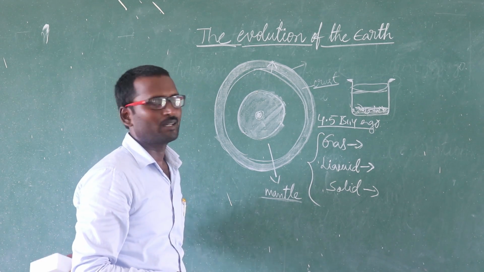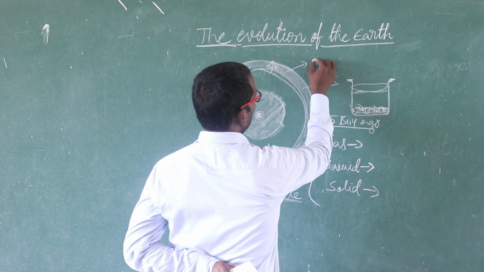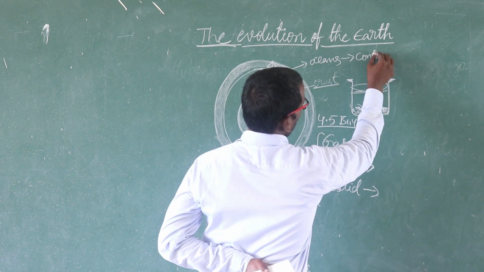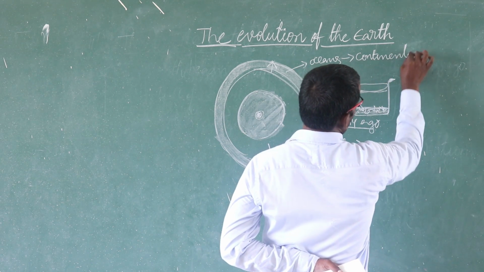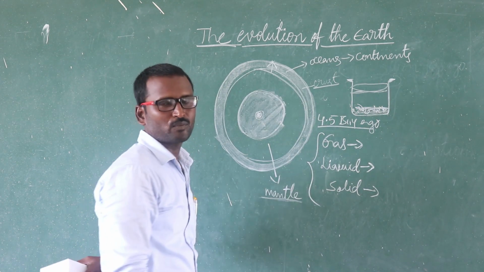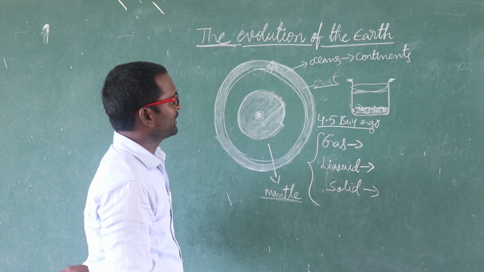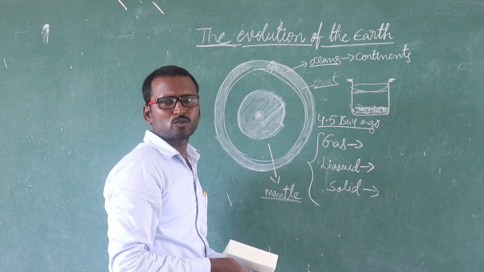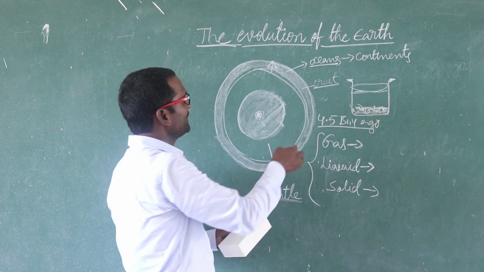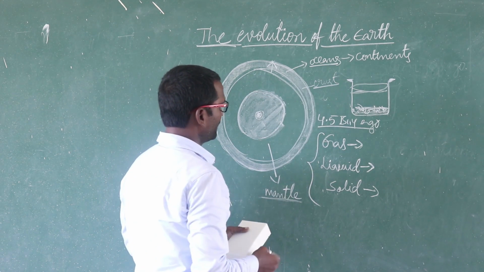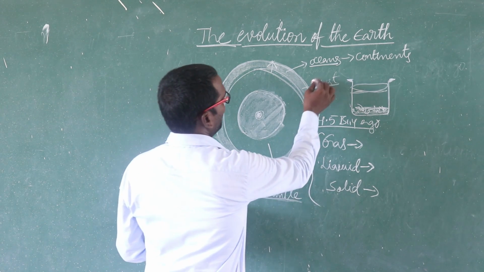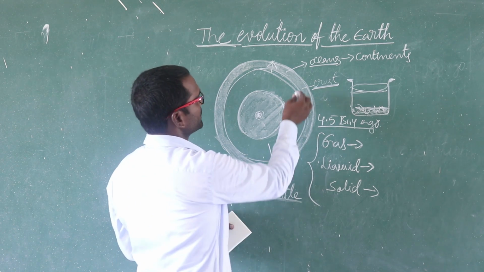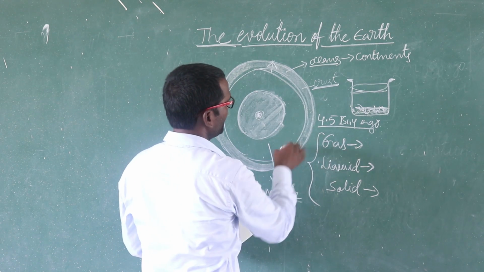In the next lessons we can learn them. What are they? The first order landforms are oceans and continents. And second order landforms, mountains, plateaus, plains, we can see. All these we can see on the surface of the Earth, the crust. These are almost all lightweight particles on the surface of the Earth. That's why it formed like that.